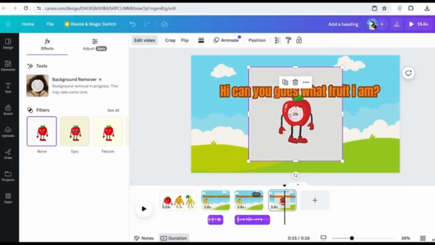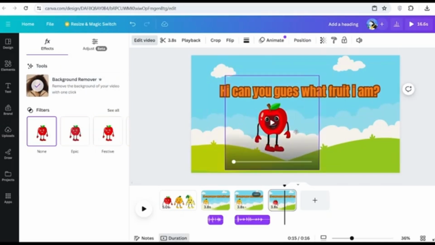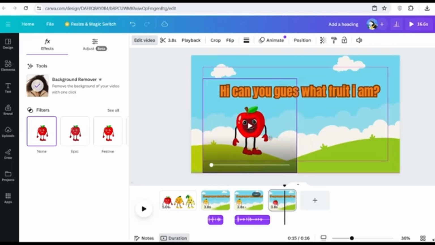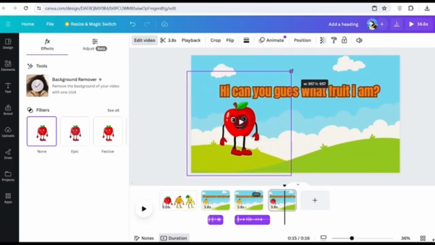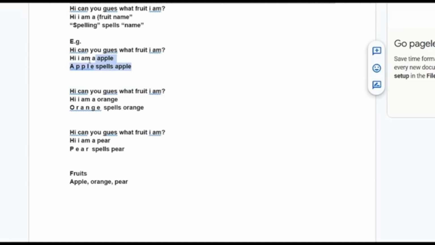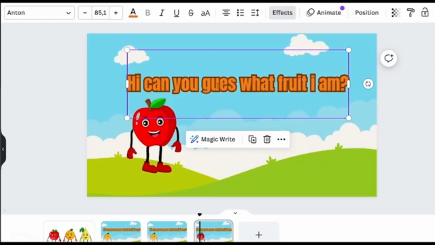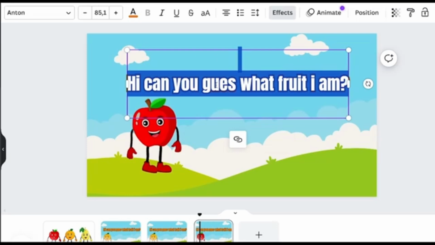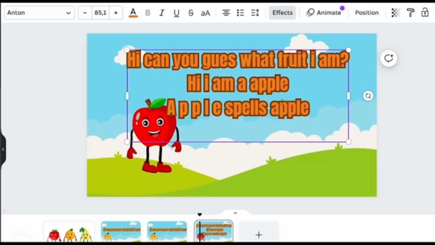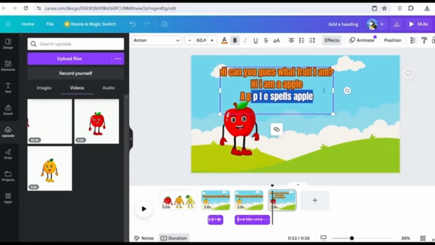Now once the background is removed, I need to adjust the sizing and the positioning of the orange so that it's in the same spot that it was in at the ending of the previous animation. So as you can see, now it's in the same positioning. What I need to do now is change the text to what the second scene says. I'm simply going to go back to my script, copy what it's saying, come back over to Canva, double-click on the text that's right here, delete it, and then paste the new one. And as you can see, it's already nicely done and formatted for us.